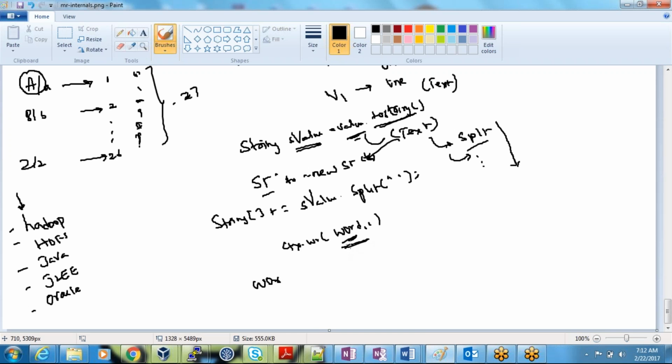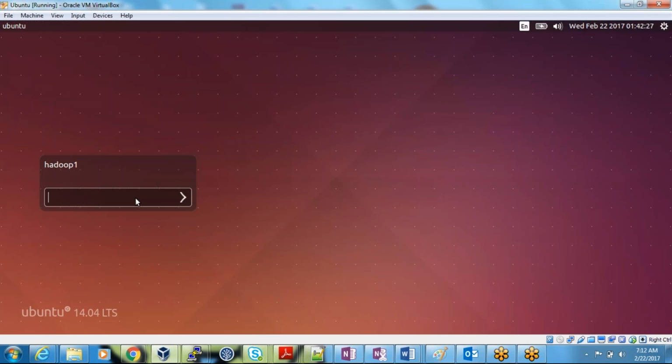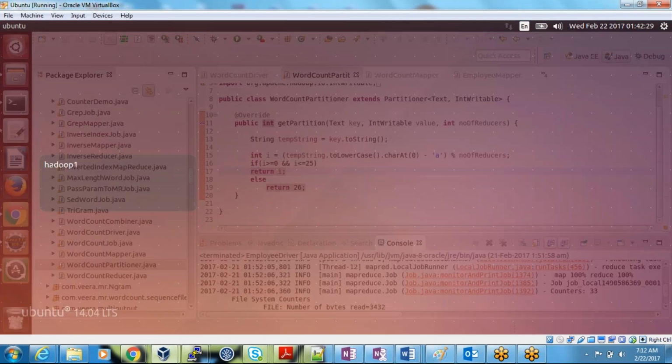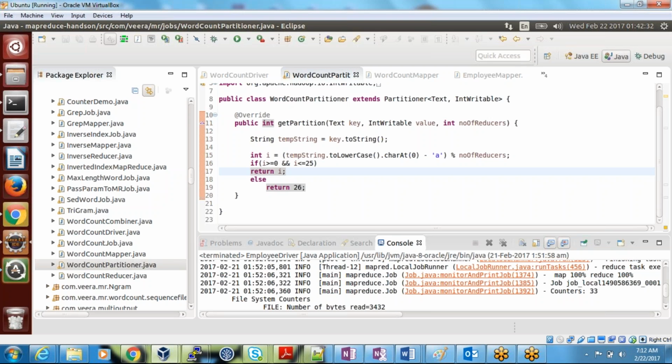This is the output of the mapper, right? I'm talking about the partitioner now. Okay, let me show the code. I think the code will make it much clearer. Okay, that's your mapper output.